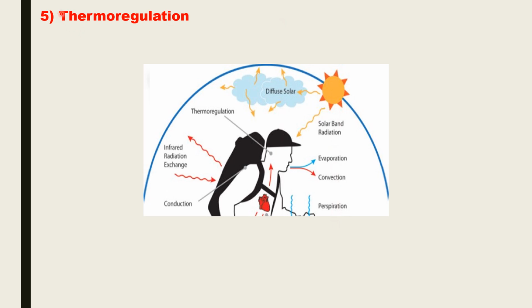The blood carries out a very important function of thermoregulation. That is, the blood helps in keeping the temperature of the body uniform or constant by distributing the heat inside the body.